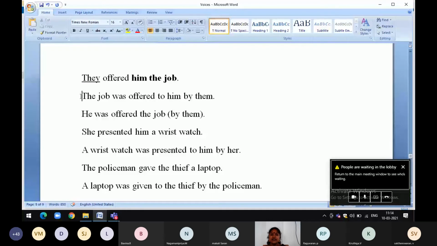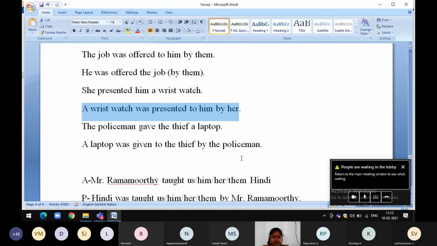She presented him a wristwatch. Look at this. A wristwatch. This is the object. So object will be changed into subject. A wristwatch, presented, past tense. So was verb we use. Presented, the same past participle. A wristwatch was presented to whom? To him. Okay, so to him by her. She will be changed into her. She presented him a wristwatch. A wristwatch was presented to him by her. Like that, look at this another example. The policeman gave the thief a laptop. A laptop was given to the thief by the policeman.